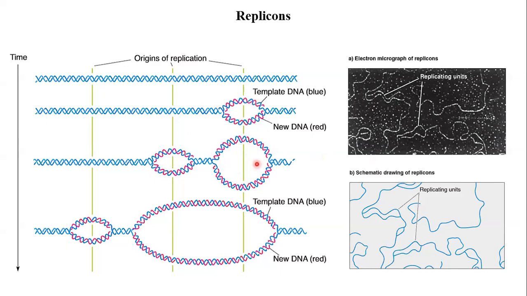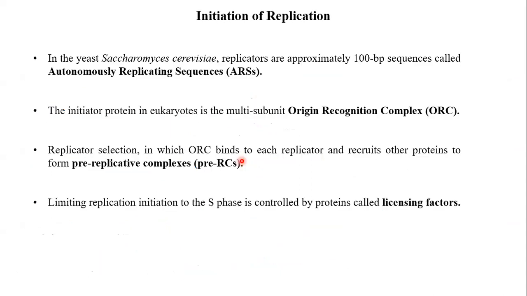Because eukaryotes go through a cell cycle, it is important that the DNA should be replicated only in S phase. And because there are many origins, it is also important that each origin should be used only once. So for that, the second aspect was initiation of replication. In eukaryotes, for example Saccharomyces cerevisiae, there are origins called autonomously replicating sequences. These sequences during initiation bind a pre-replicative complex. This is actually the initiation complex. In eukaryotes, it is called the pre-replicative complex, that is pre-RCs.